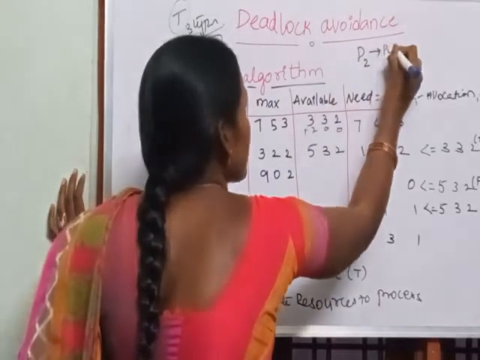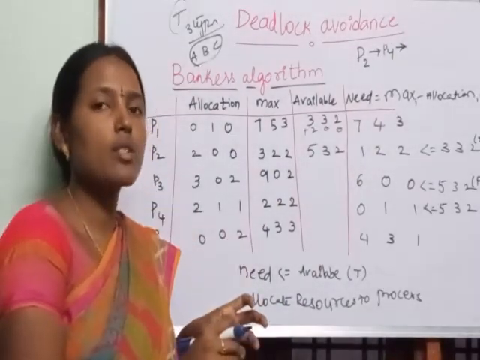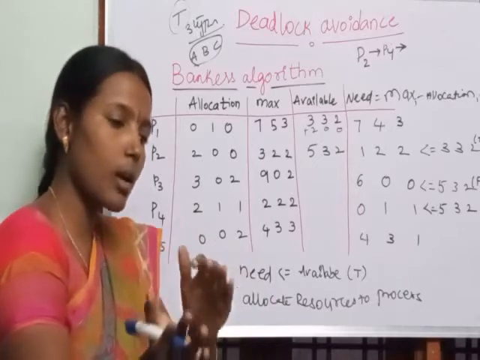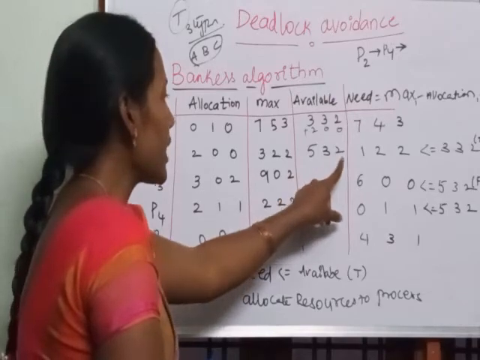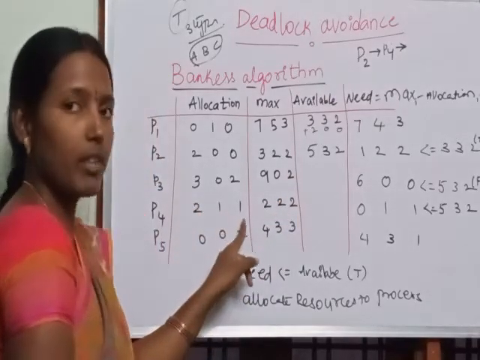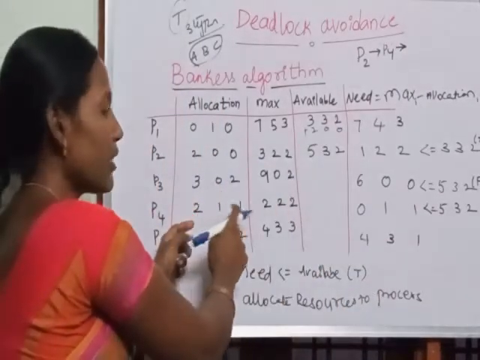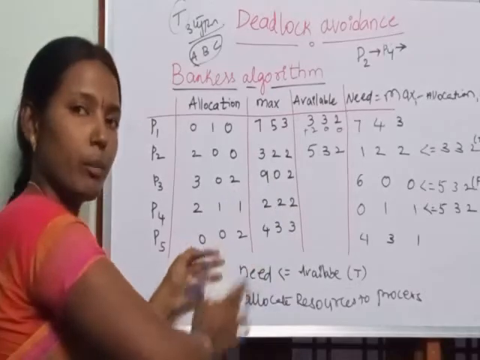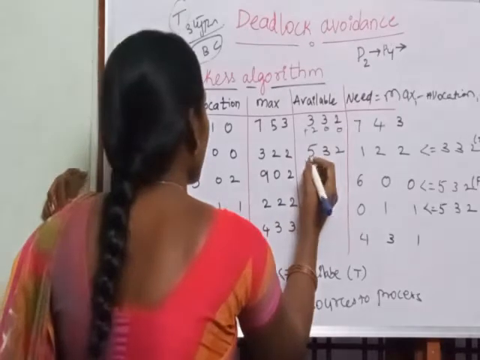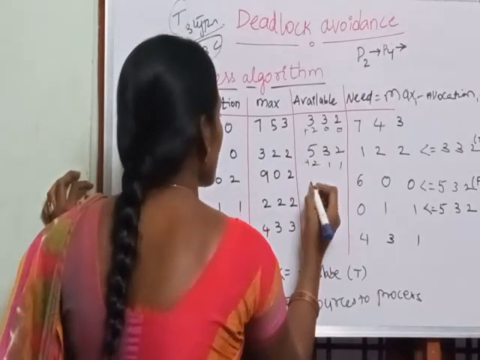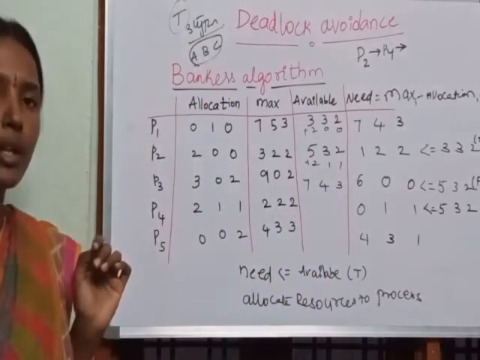Now process P4 is given resources and it executes the task, and currently given resources and pastly given resources are completely given back to the operating system. So presently how many resources do we have? 5, 3, 2. Previously it has 2, 1, 1 resources. Currently given resources are 0, 1, 1. Pastly given resources are 2, 1, 1. So both of these will be given back to the operating system and added with the operating system's other resources. So overall 7, 4, 3 resources are available with the operating system.